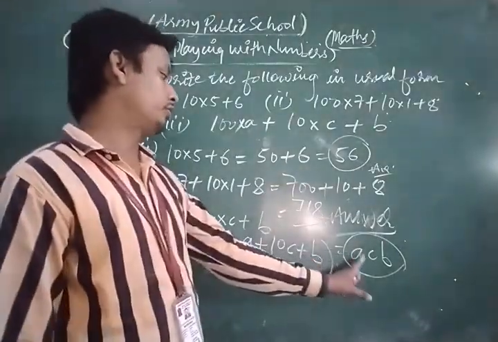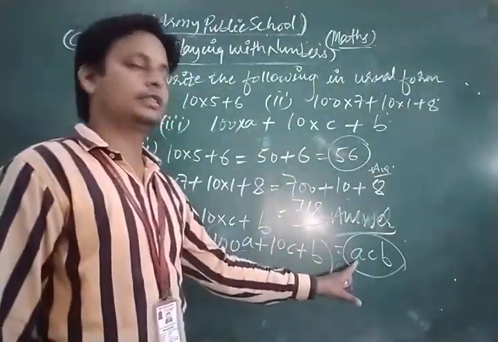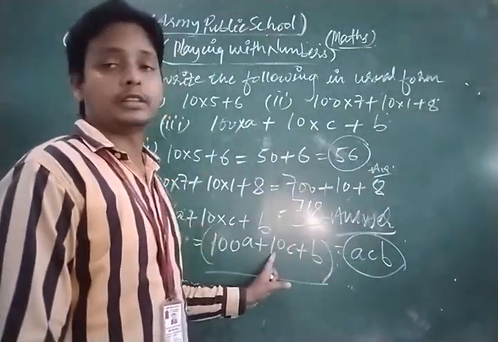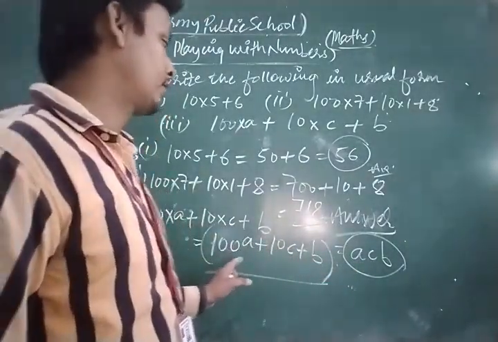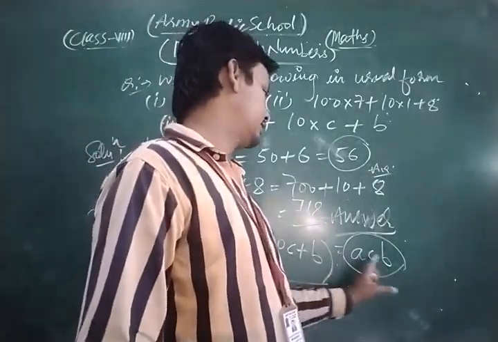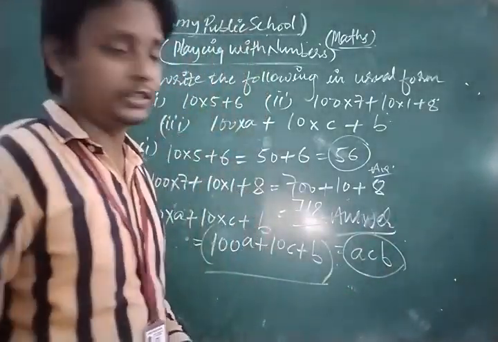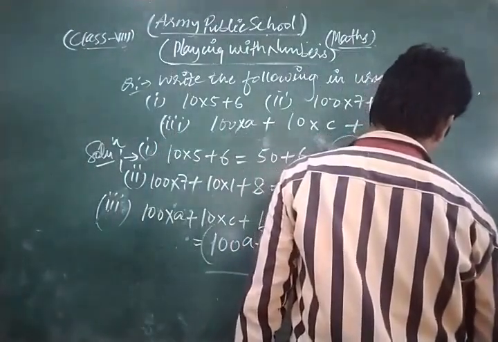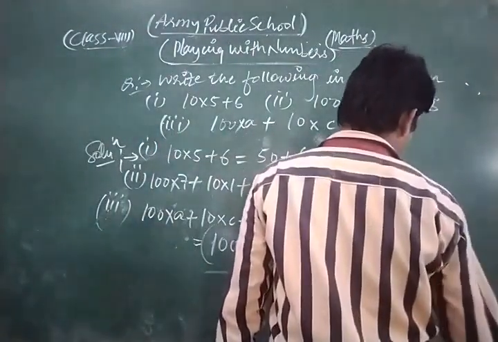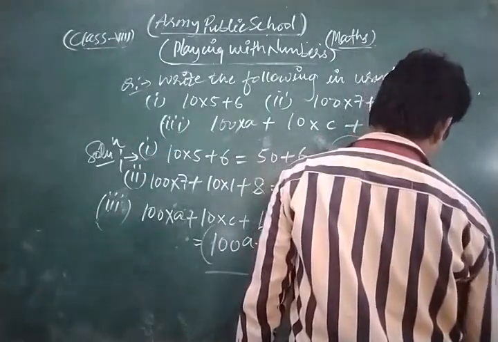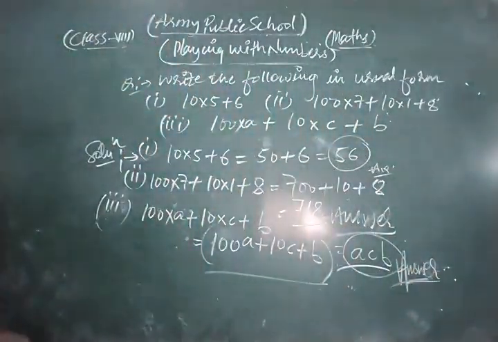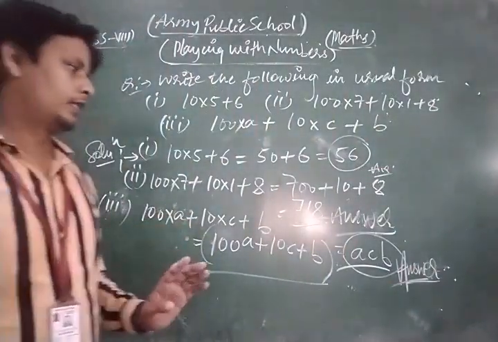Here look, the coefficient of A is 100 because this is the 100th place digit. The coefficient of C is 10, this is the 10th place digit. And the coefficient of B is 1, that is the unit place digit. So this is the required solution of the given number.